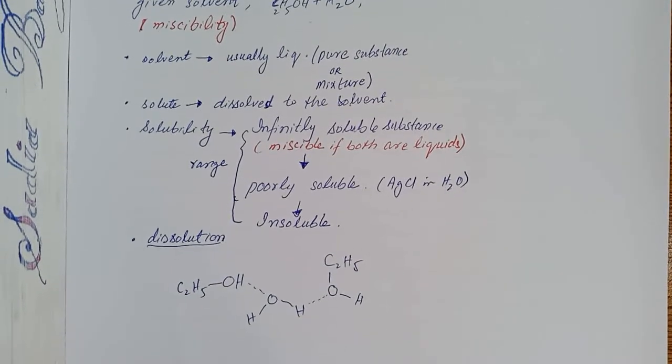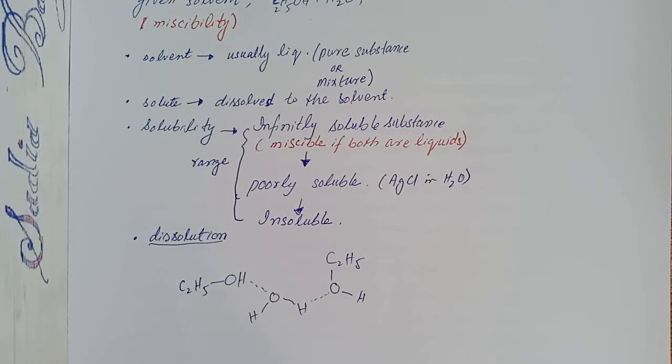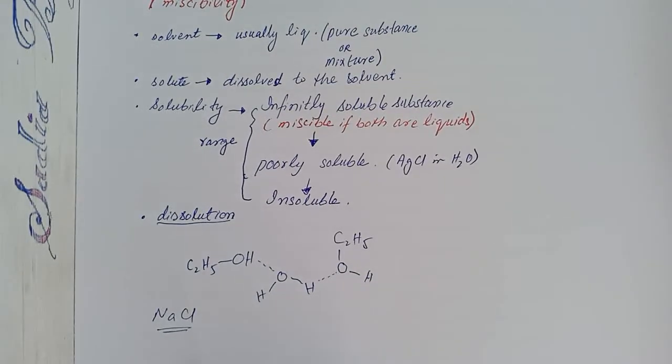When, however, certain ionic compounds such as sodium chloride are dissolved in water, the sodium chloride lattice dissolves into separate ions which are solvated.